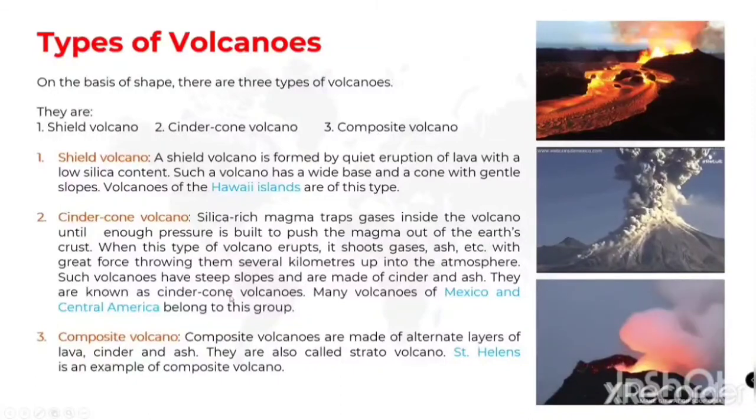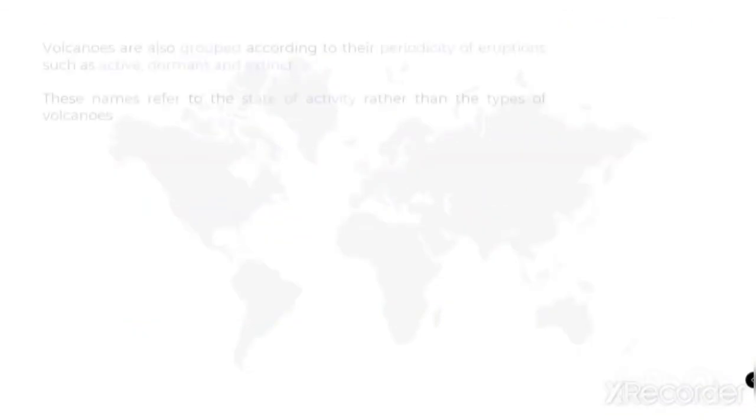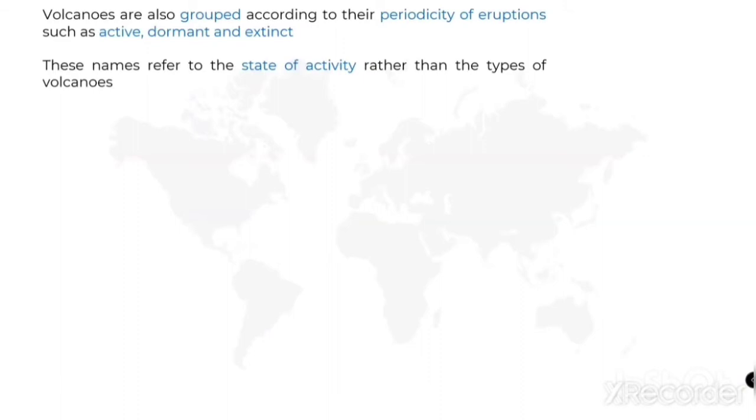And now we are going to see how the volcanoes are grouped. Volcanoes are grouped according to their periodicity of eruptions, such as active, dormant, extinct.